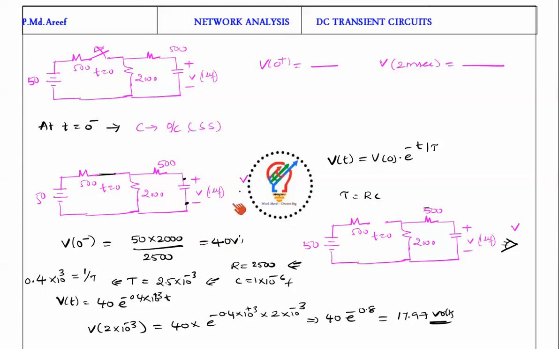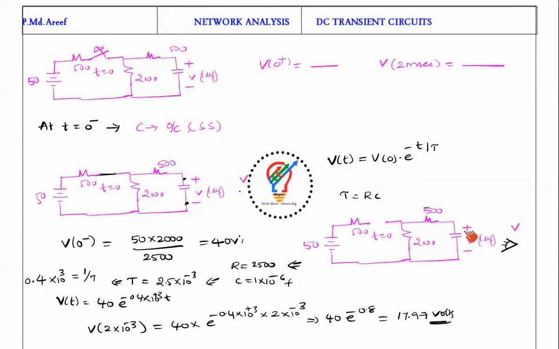Next case, at t is equal to 0 plus, we are just opening the switch here. Once you open the switch, this is the equivalent circuit. So 50 volts and 500 ohms is open circuited here. At t is equal to 0, 2000 ohms and 500 ohms are here like this. If it's open, then 500 plus 2000 are going to be in series. Why are we going to do this? Because in order to find in this expression the time constant tau.